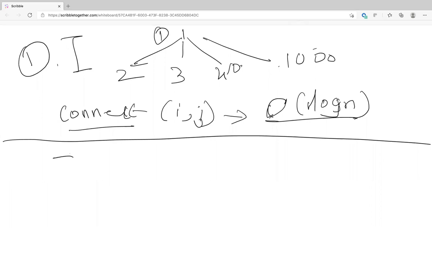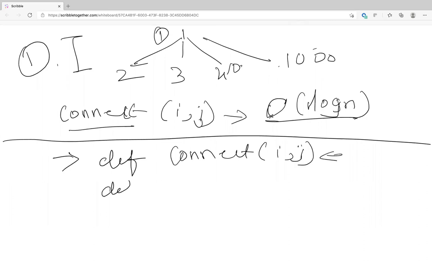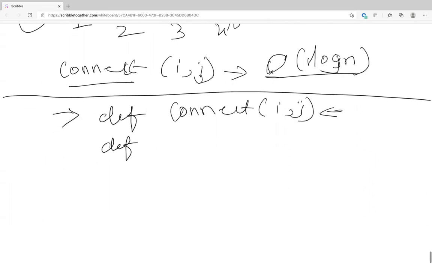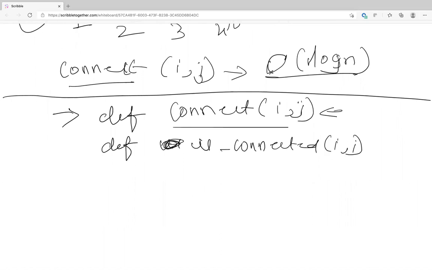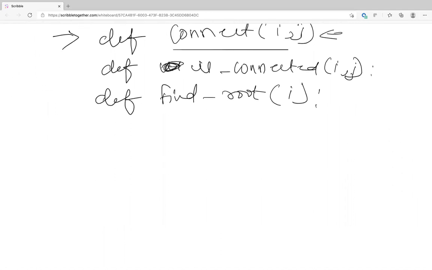So there are two methods, right? One is connect, and another is, let's say, is connected. And another is find root, find root of i. So which one do you want? Okay, now let's start with is connected.